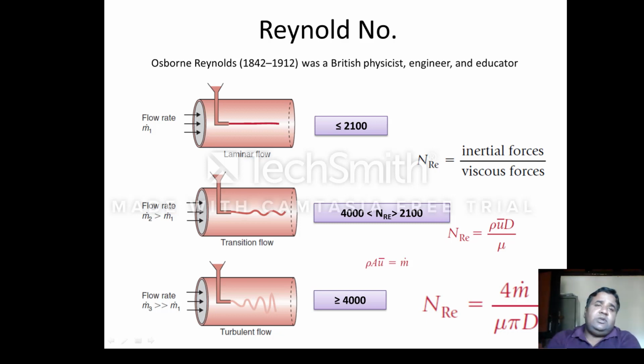To conduct this experiment, a dye was injected into a flowing fluid. This dye was not miscible with the fluid. It was observed that if the Reynolds number is less than 2100, the dye travels in a straight line. If it is more than this, the dye travels straight for a small length, and after that there is axial, or you can say radial, flow also.